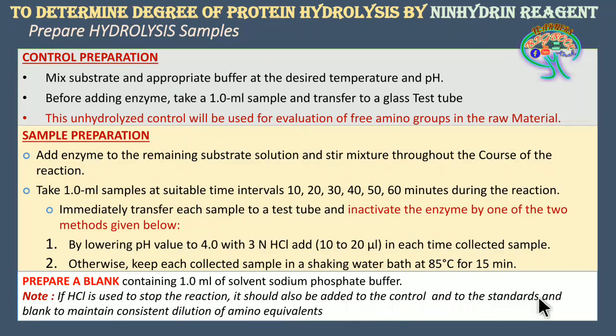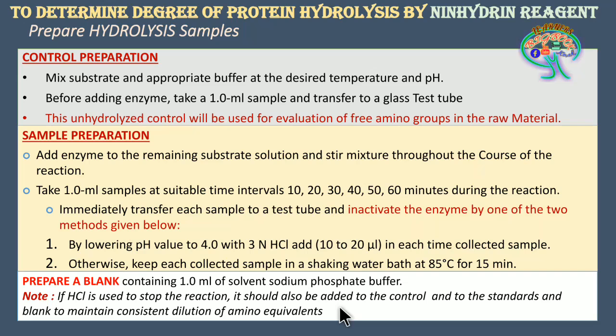You should be very clear about this, because it maintains consistent dilution of amino equivalents in both the standard series and the sample series. Because of that, the ninhydrin reaction, the color intensity formation and the absorbance will have a very good correlation to give the results.